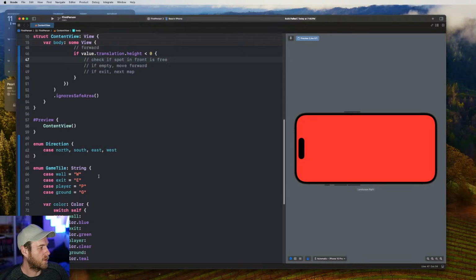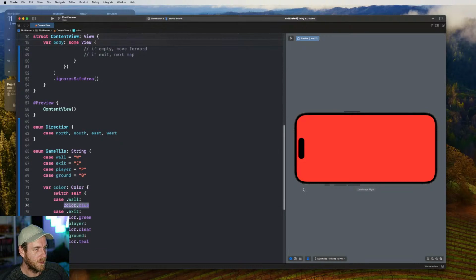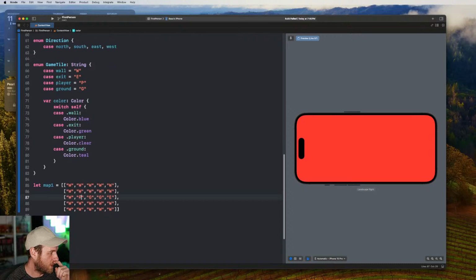So if you're looking at a wall, we've got the color blue. So the screen is always going to be blue. If you swipe, so for example, if you are this P player, this is our map grid, right? If you're the P and you're looking at the W, which is a wall, and you swipe left, you'll look at another wall. The color won't change on the screen.